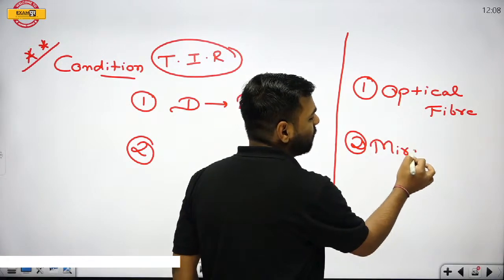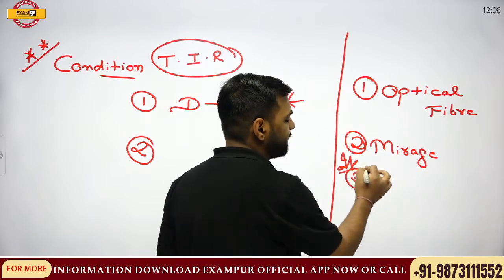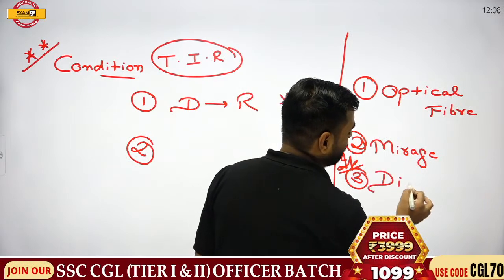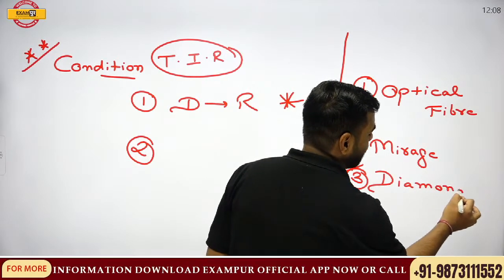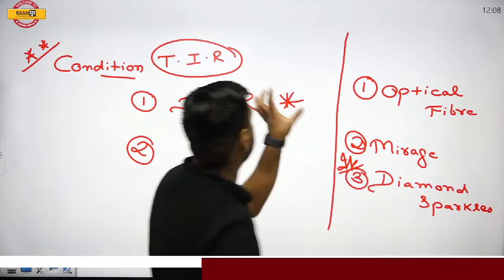What is a mirage? Optical illusion of water. Third, and the most important thing which is asked in the examination, shining of the diamond. Diamond actually sparkles because of this concept. I'll write: diamond sparkles because of the condition of TIR.